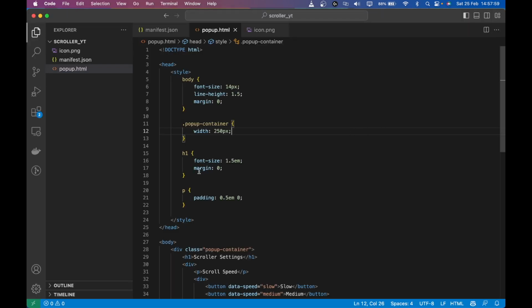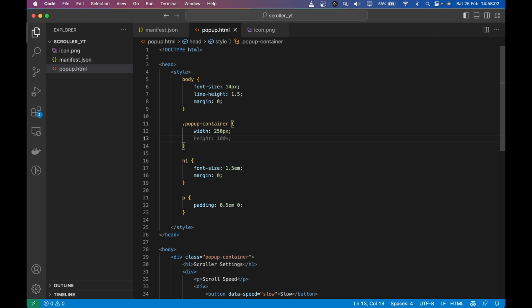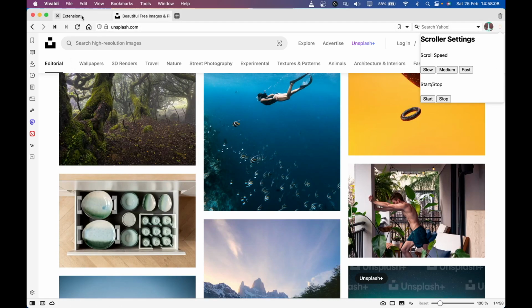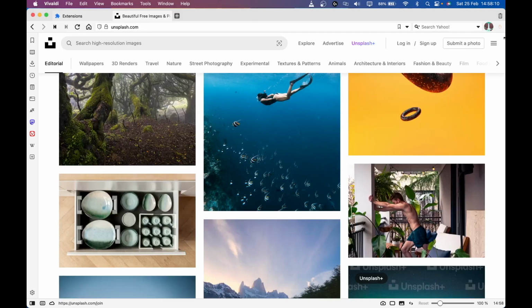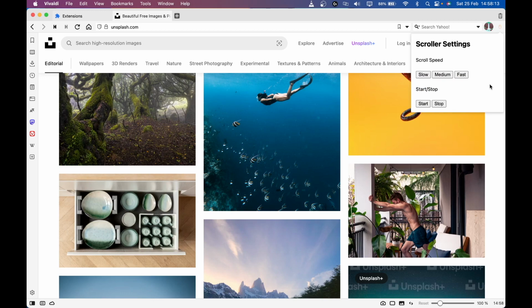It's not really looking good, so I'm going to give it some padding, let's give it 1 EM, and go here, reload this, and this is how it looks, right? Let's change the font family to sans serif, and I think it will look much better.